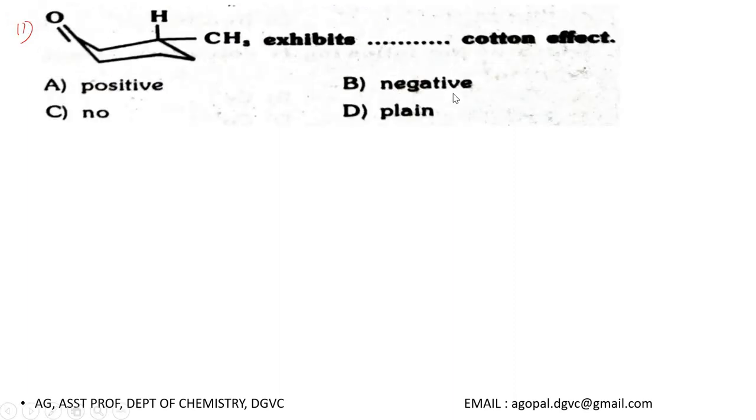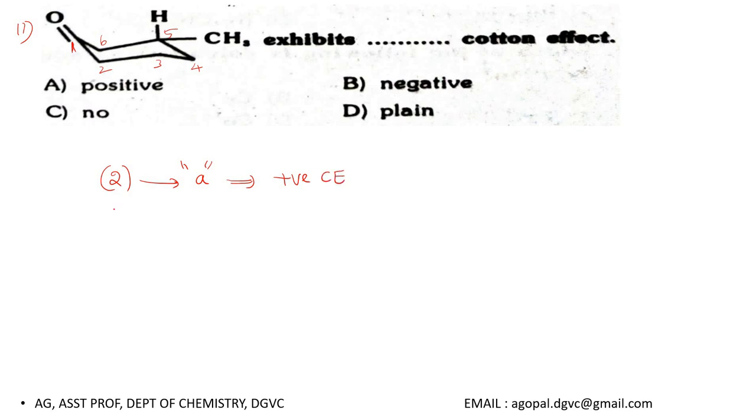Then question number 11, a substituted cyclohexanone is given, exhibit dash Cotton effect. Yes, this is very easy. You take this carbon as number 1, and you know very well according to octant rule, we give number 2 to this carbon, number 3 to this carbon, number 4, number 5, number 6. This is octant rule numbering. And according to this numbering, at 2 position, if any group is present in axial manner, that group will contribute plus to the Cotton effect, or it will show positive Cotton effect.